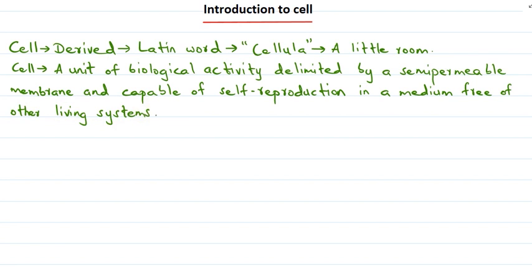Okay, so this is one of the definitions of a cell.